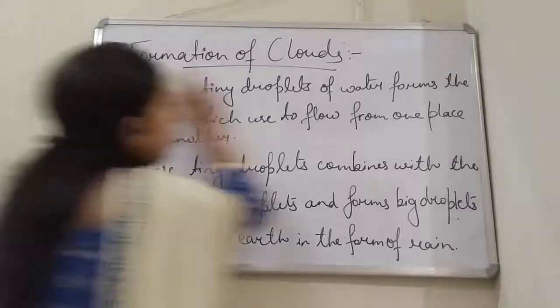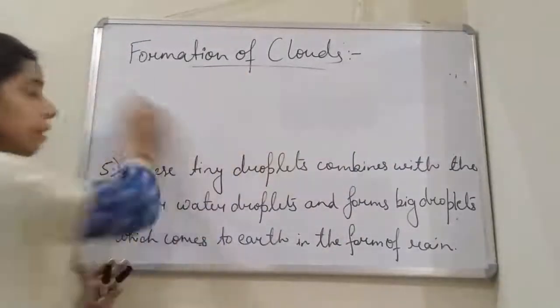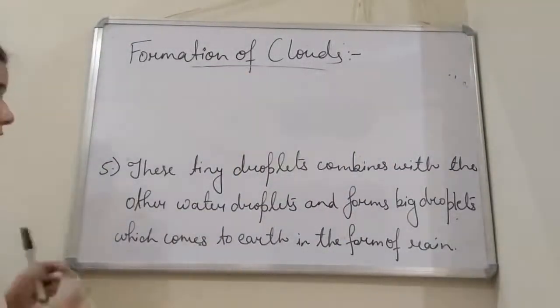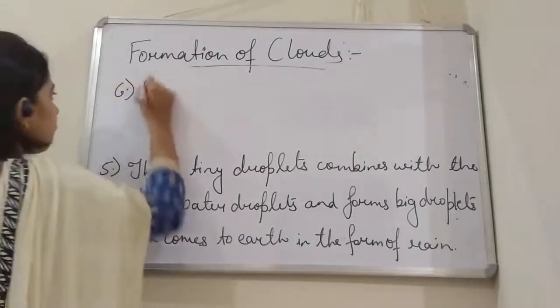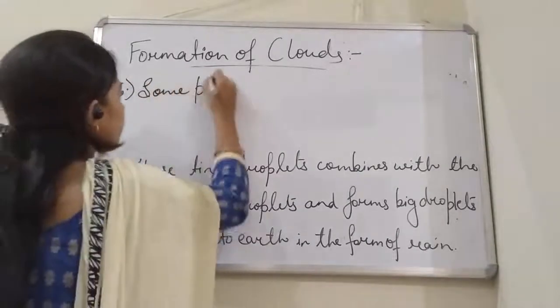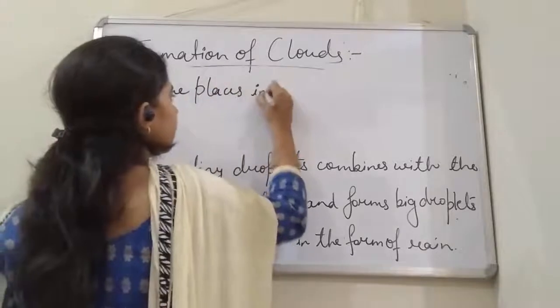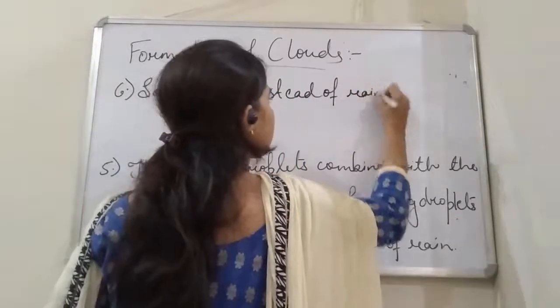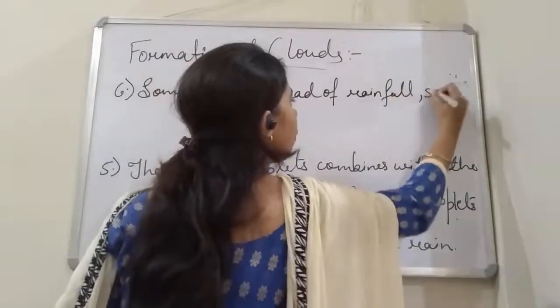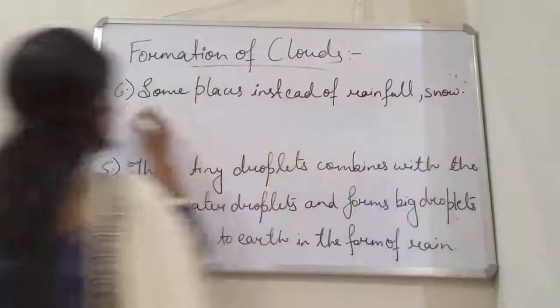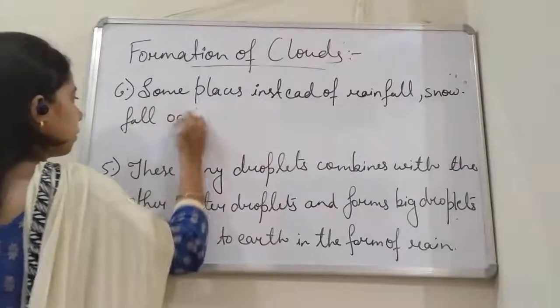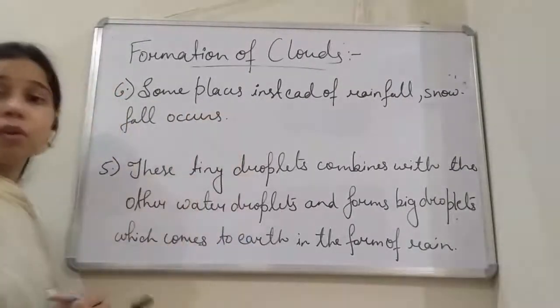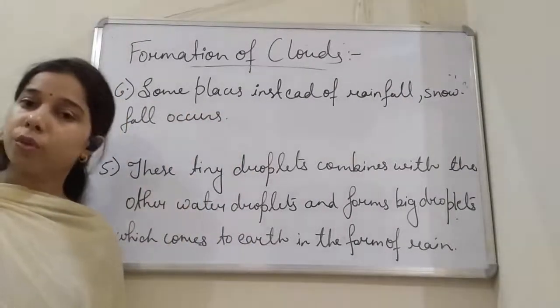So after this, student, we can write that in some places, instead of rainfall, snowfall occurs. Okay, and the reason for the snowfall, student, is the low temperature.